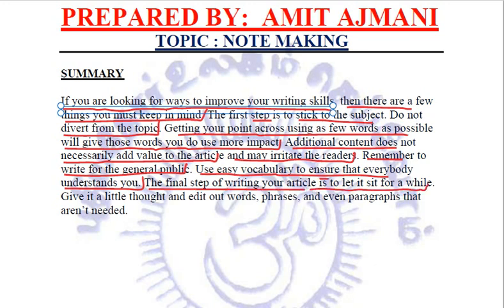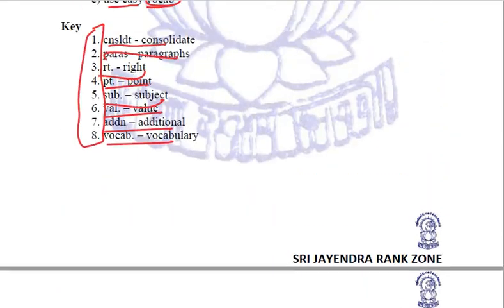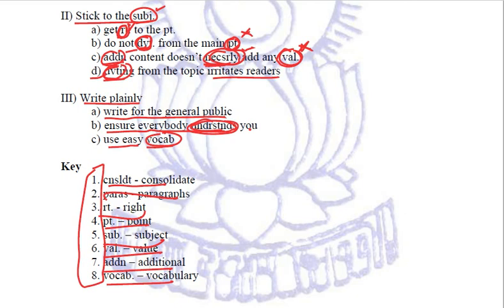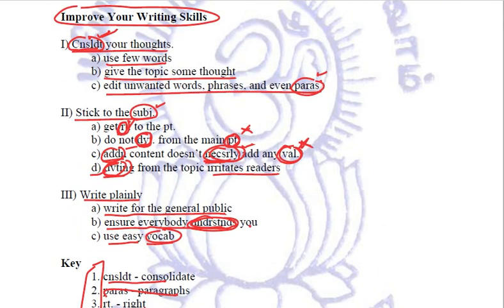Now, this is the point which we have added from the passage. We have not written this exact line in the notes. Give it a little thought and edit out words, phrases, and even paragraphs that aren't needed. Now, one more important thing that you need to relate in this summary is that we have made the notes according to the passage, right?